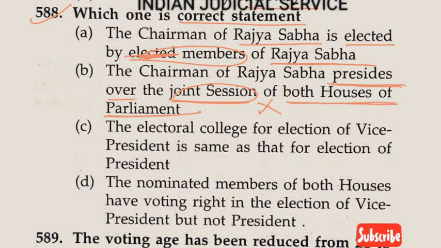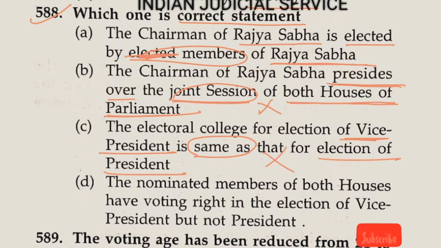houses of Parliament. Now statement 3: the electoral college for election of Vice President is the same as that for election of President. This statement is also wrong, because in the election of Vice President all members of Parliament participate, but in the case of election of President only elected members of Parliament participate, as well as the elected members of the legislative assemblies. In the case of Vice President there is no condition of elected members; all the members participate.